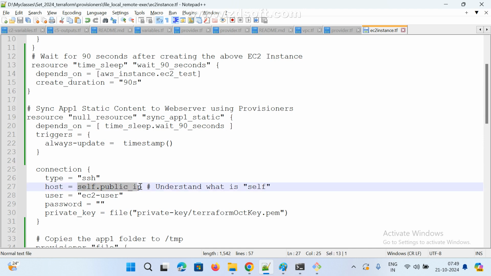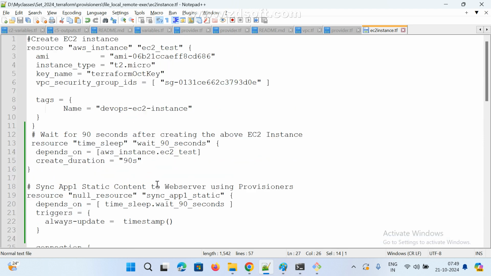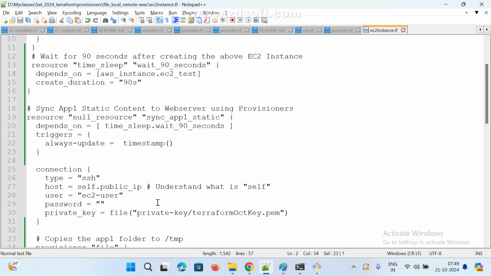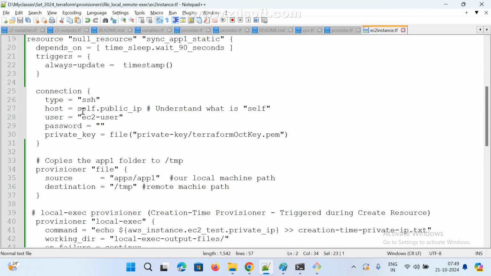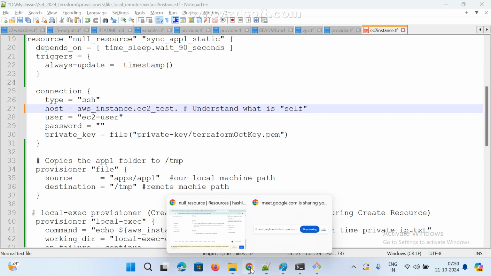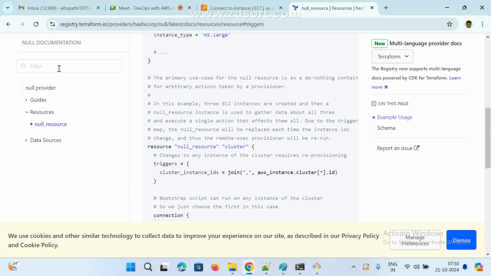In this case, we need to use one more way. How can we achieve it? This is one way, or we can use it like this also: self.public_ip or aws_instance.ec2 dot, I need the argument reference. How to get it? EC2.